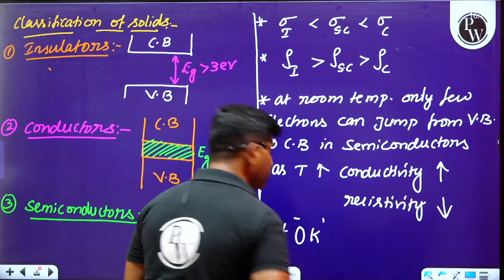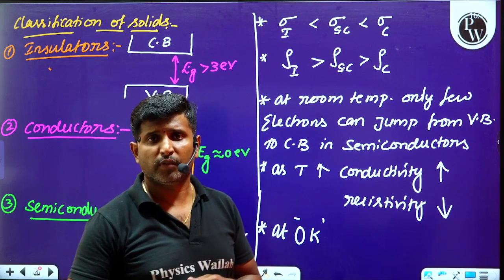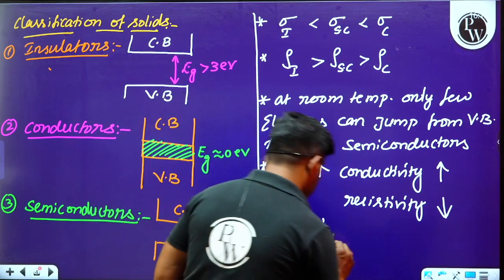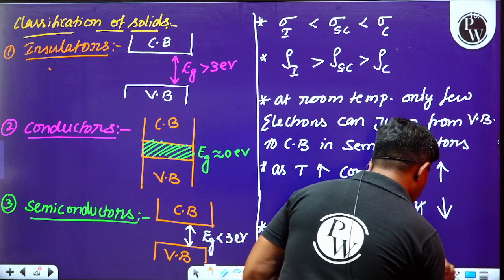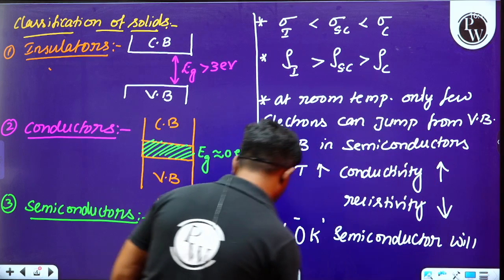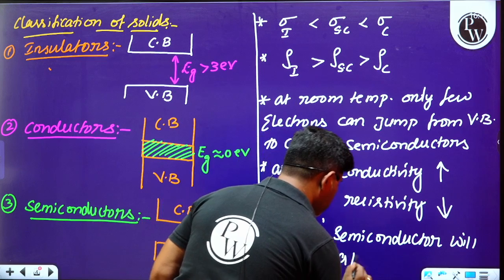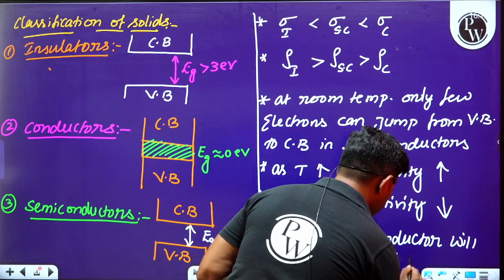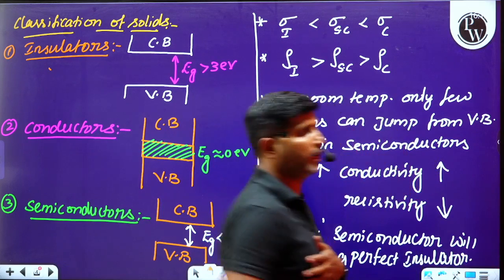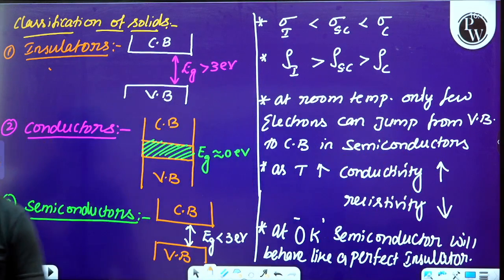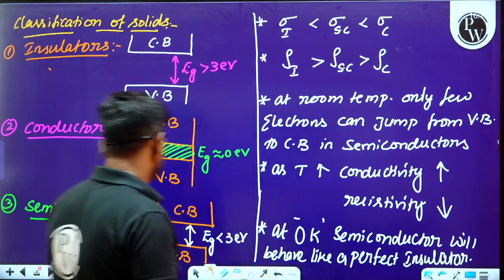Observe this. At 0 Kelvin, that is minus 273.15 degrees Celsius, semiconductors will behave like a perfect insulator here. Perfect insulator. Okay. I hope you understood these basic points about semiconductors.